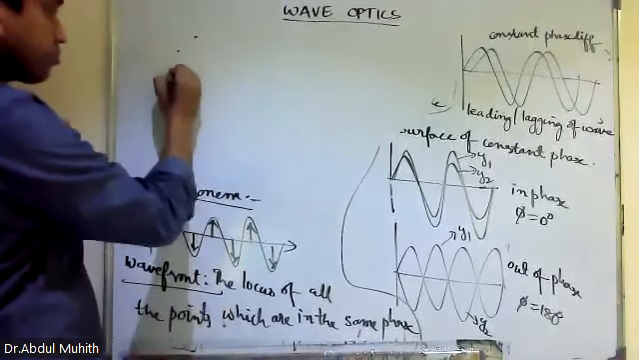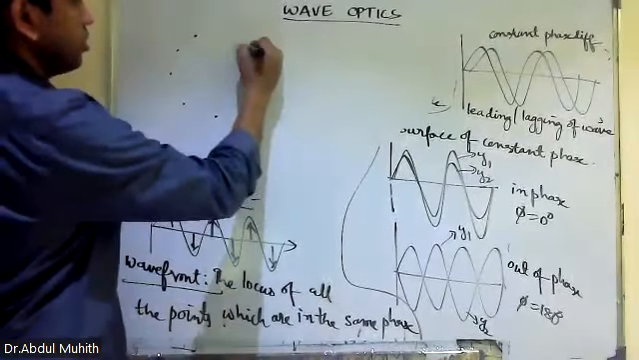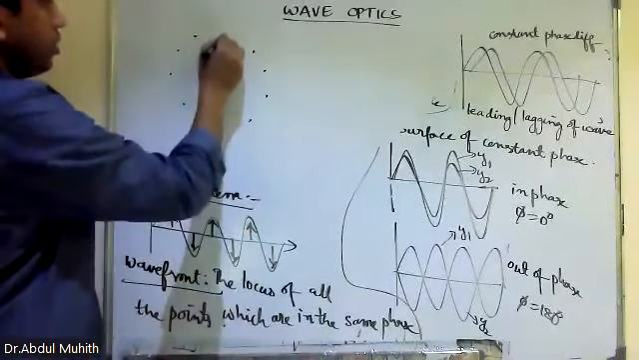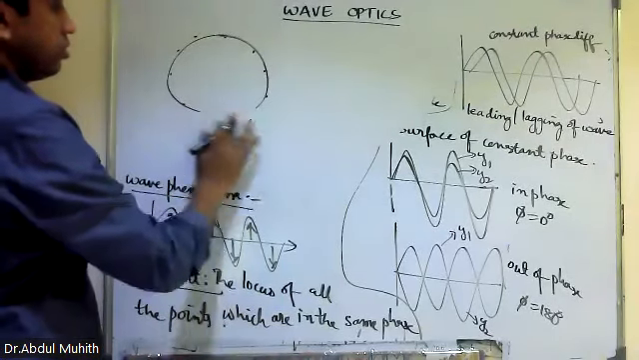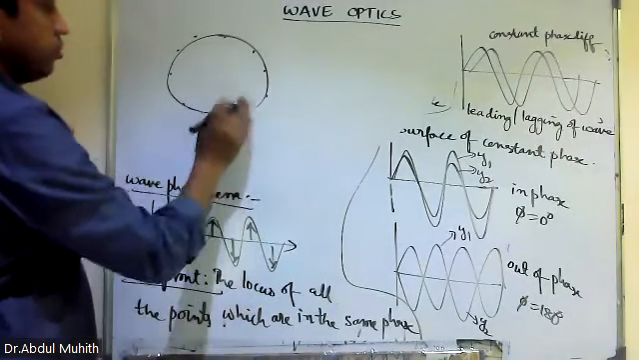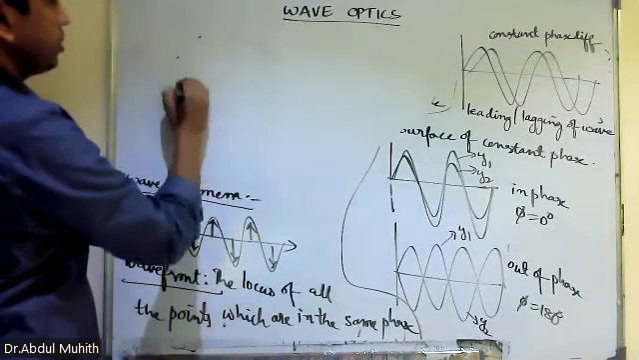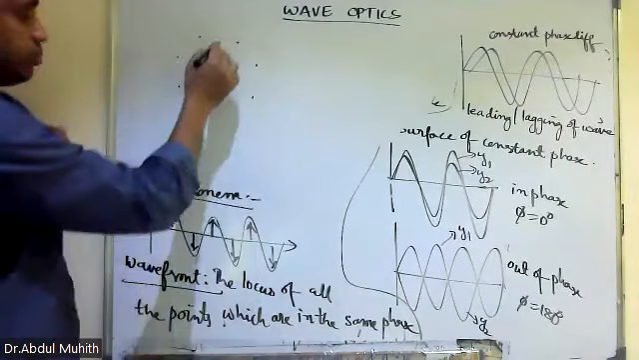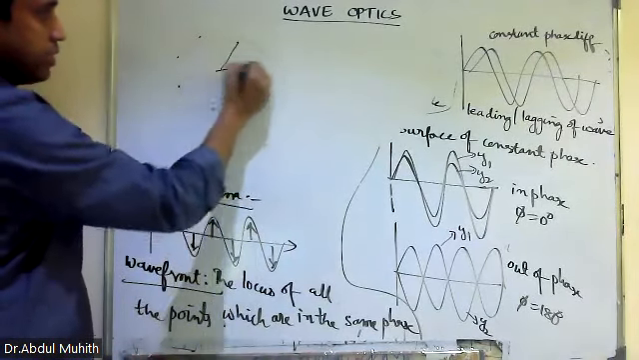Suppose these are all the points. Okay, I just draw once again. Suppose these are the points. First make a circle, then join these points. Now these points we are joining. These points are equidistant from the center.